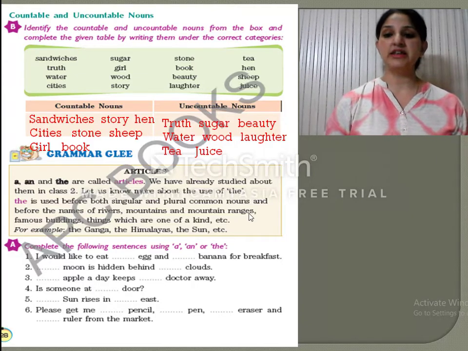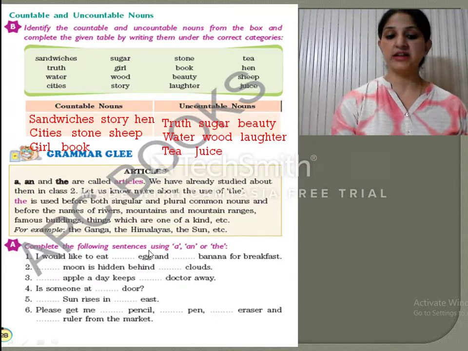Now here we will see the exercise. A. Complete the following sentences using a, an or the. I would like to eat dash egg. So here you can see it is a wall.